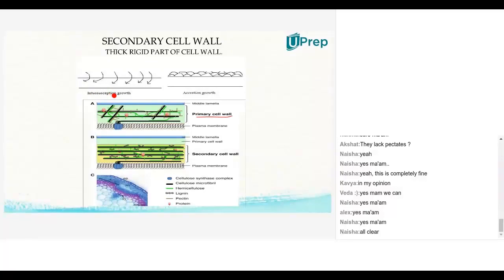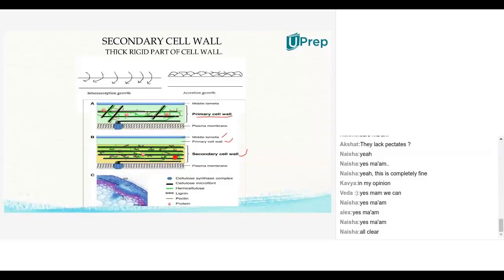Now, once the primary cell wall is formed, under the primary cell wall we will get secondary cell wall formation. So this is the middle lamella, the blue color line. Then the primary cell wall, which is formed by intussusception growth. Then we'll have secondary cell wall formation. So the first formed layer of the cell wall is the middle lamellum. The second formed layer is the primary cell wall. Then later on we have the secondary cell wall.